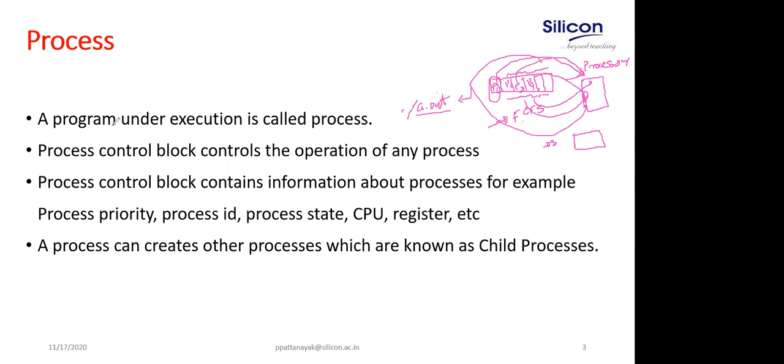Now, a process means a program under execution. When we execute a program, the OS will load this program into memory, that is your primary memory. It reserves some memory. This memory block is known as the address space of the process, or process address space. Again, there is a virtual partition. You can say mainly four important parts are there.